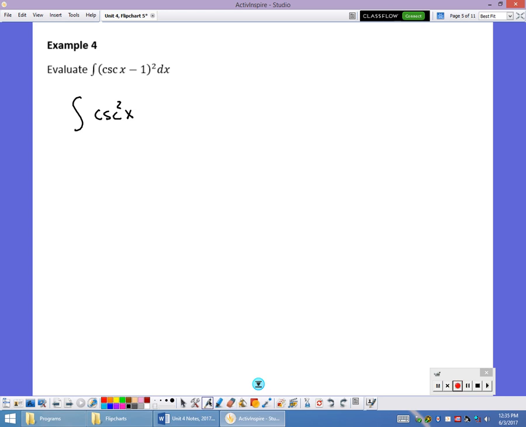2 times the cosecant of x plus 1 dx. Antiderivative of cosecant squared of x is that negative cotangent. That was from earlier on, the very first video on integration, we learned that. And then this one's going to be minus 2 times the ln of the absolute value of cosecant of x minus cotangent of x. That's the new one. And then plus x plus c.